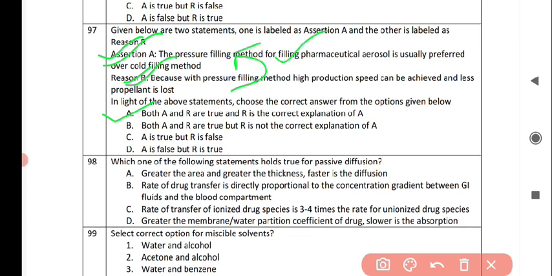The next question is, which one of the following statements holds true for passive diffusion? And the correct answer is option B, that is rate of drug transfer is directly proportional to the concentration gradient between GI fluids and the blood compartment.